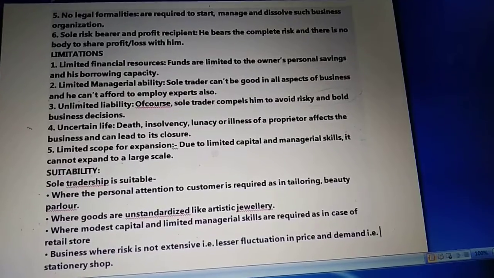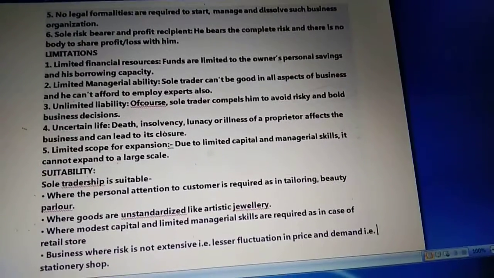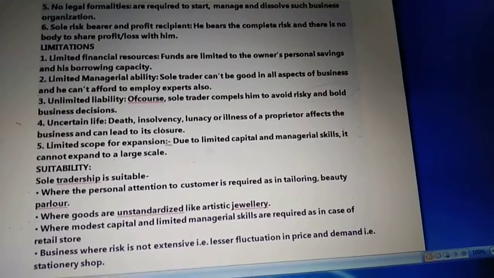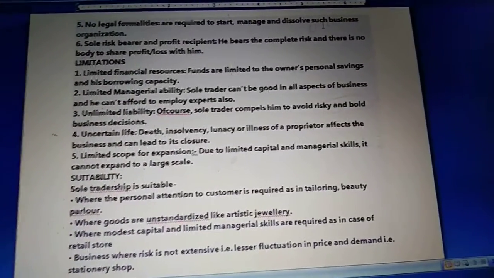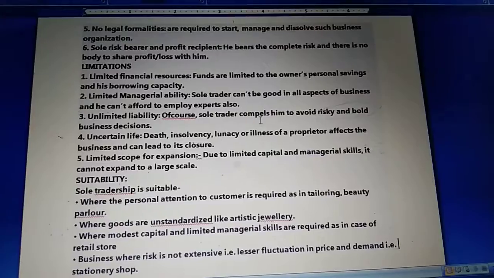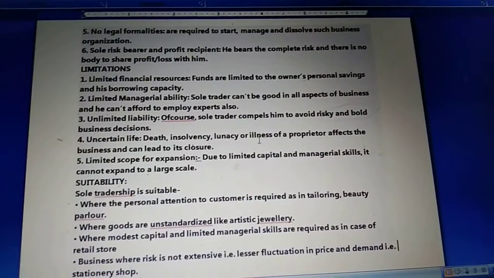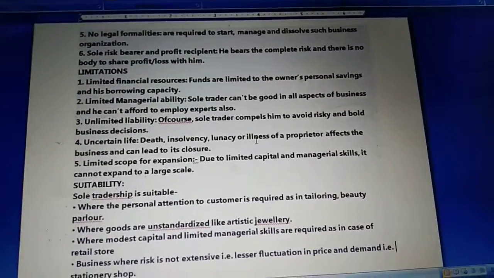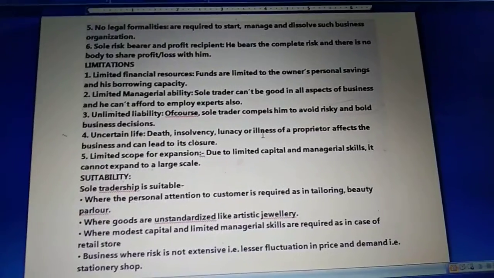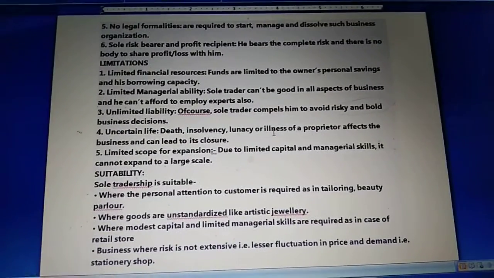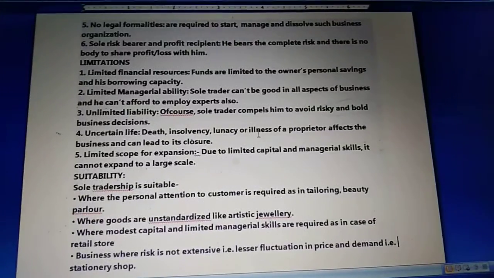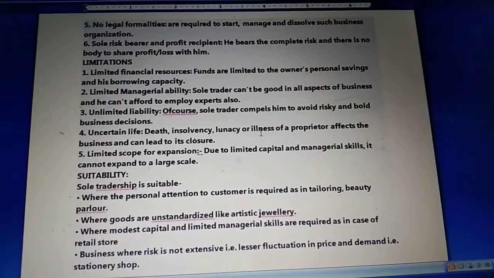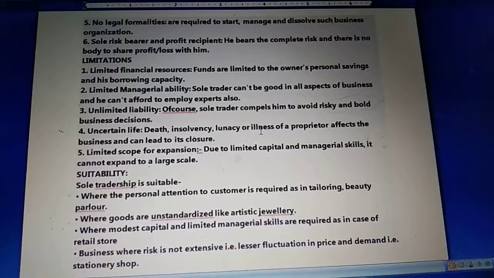Now, uncertain life. The life of a sole proprietorship business is uncertain. Why? Because this business will continue only as long as the owner is alive. If any uncertainty occurs with the owner, like death, insolvency, lunacy or illness, it will affect the business directly and the business will be closed. And the next is limited scope for expansion.